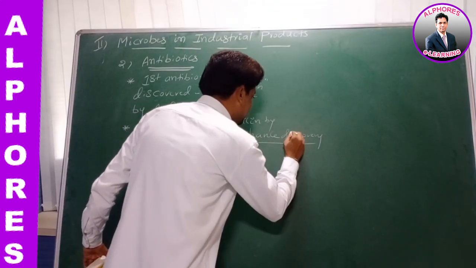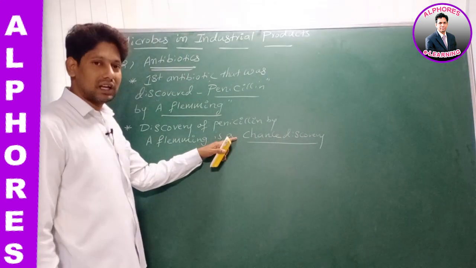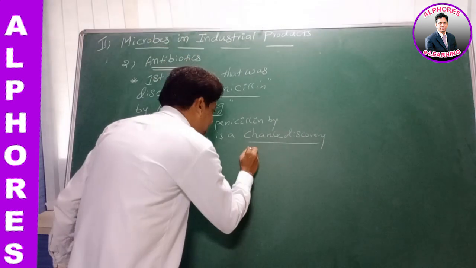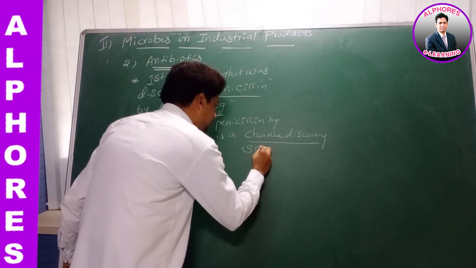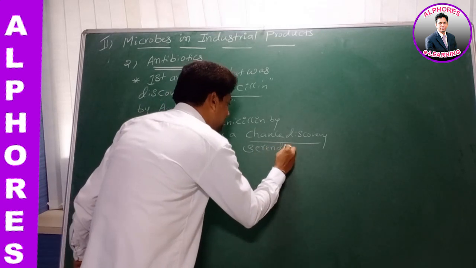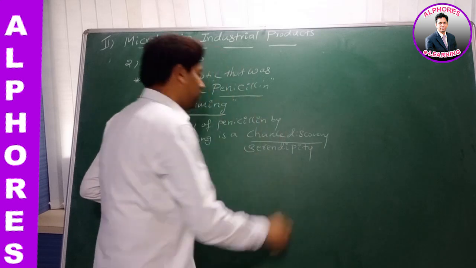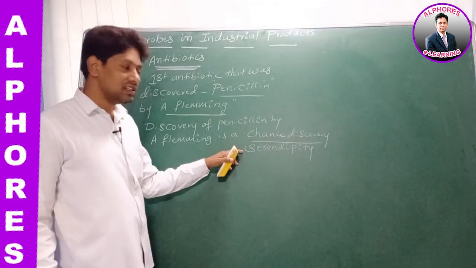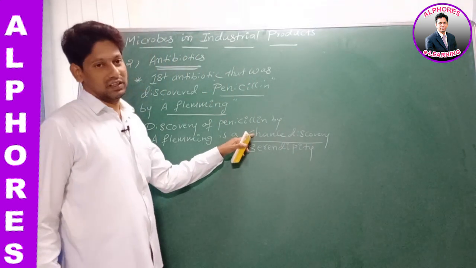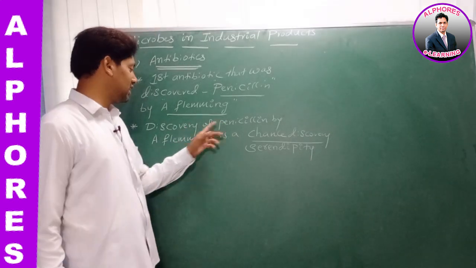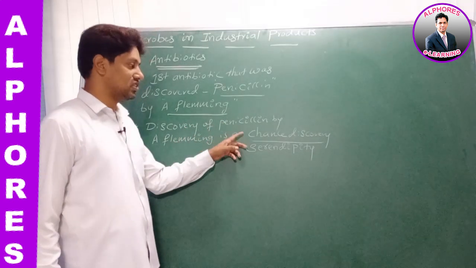For chance discovery, we can use another technical term, that is serendipity. What is the meaning of serendipity? Chance discovery. Therefore, discovery of penicillin by Alexander Fleming is a chance discovery.